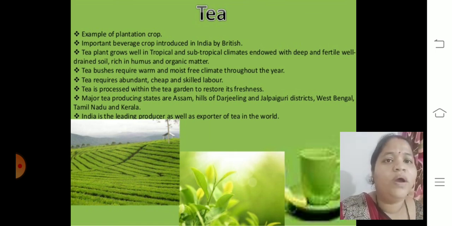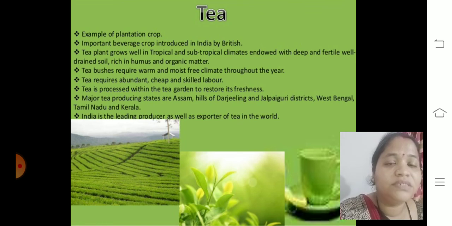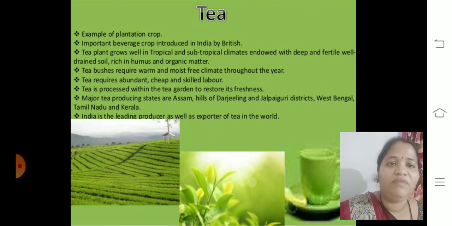Tea bushes require a warm and moist frost-free climate throughout the year. It also requires abundant, cheap and skilled labor. All types of labor are required here, skilled and unskilled, and people who know how to pluck the top leaves. This is all important. So tea plantations give employment to all types of labor.